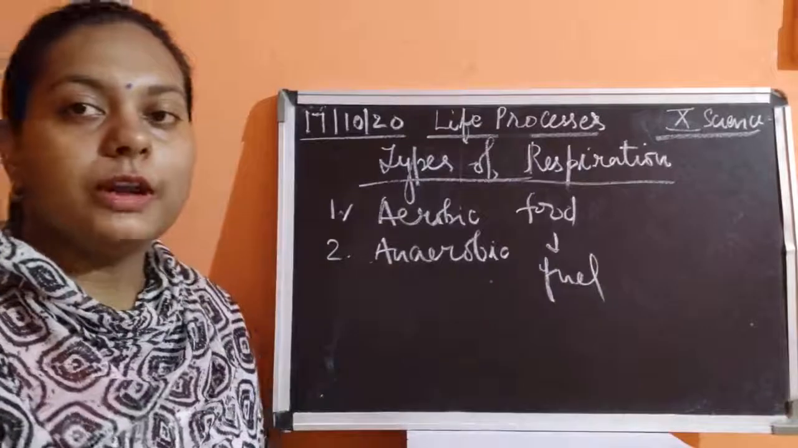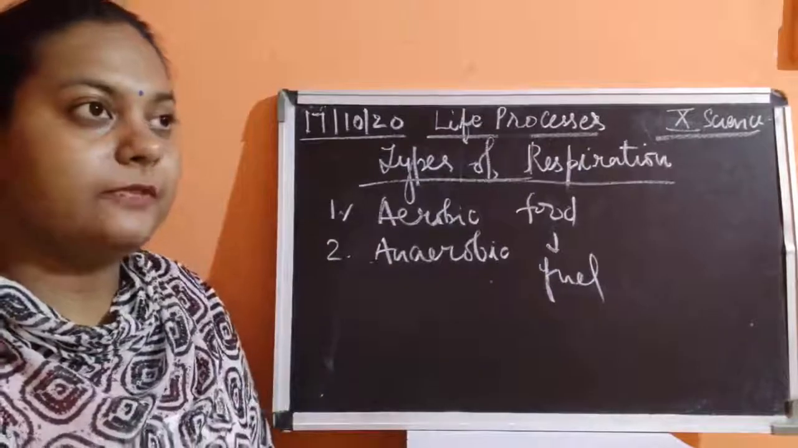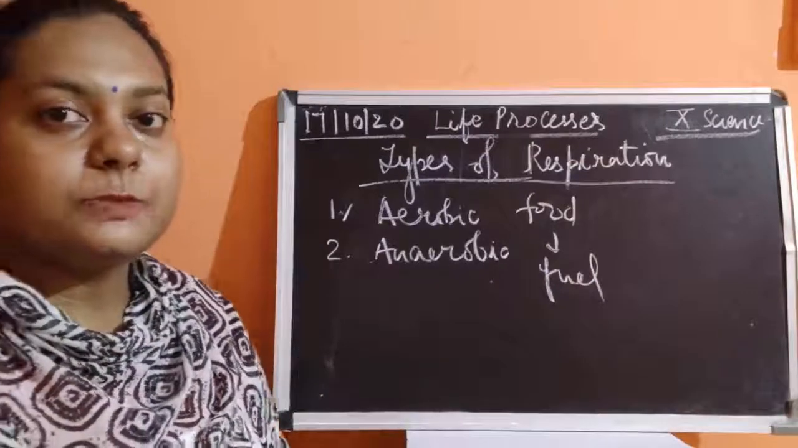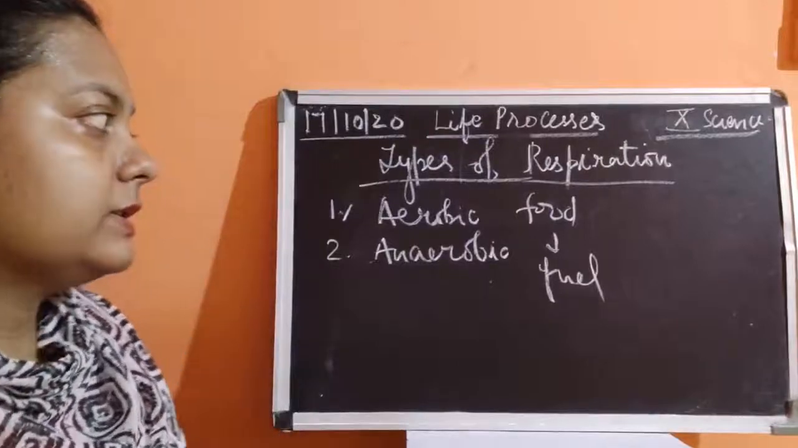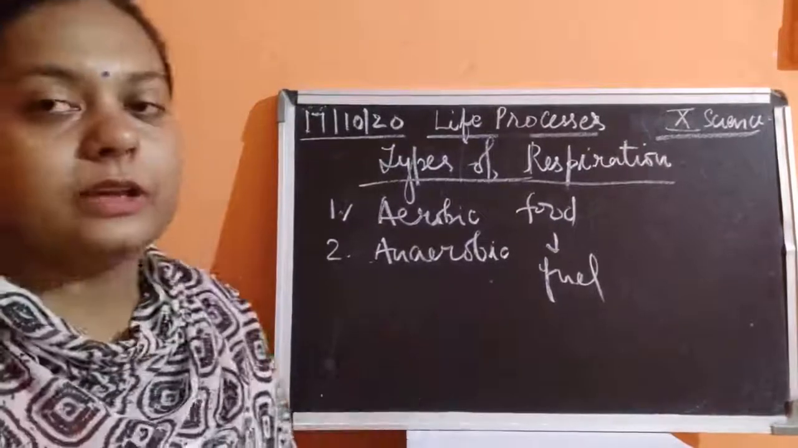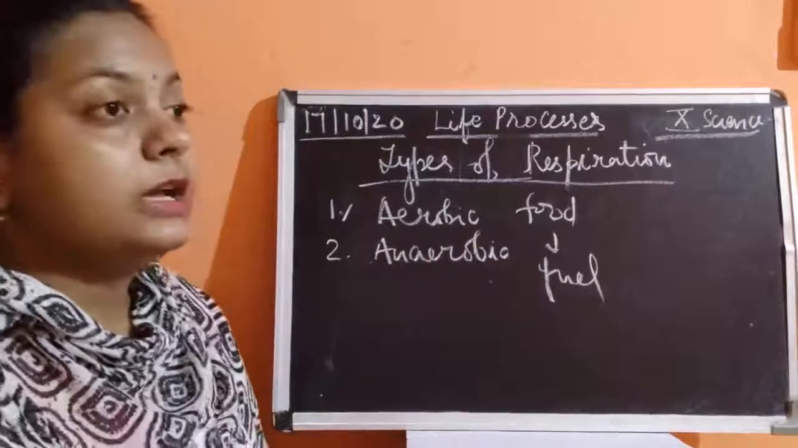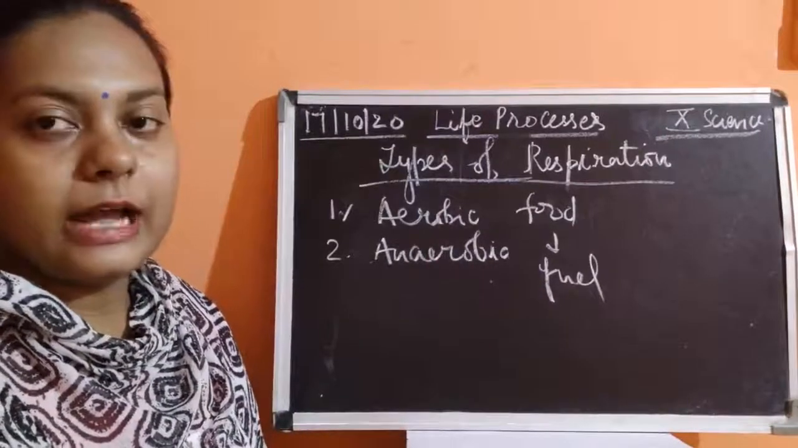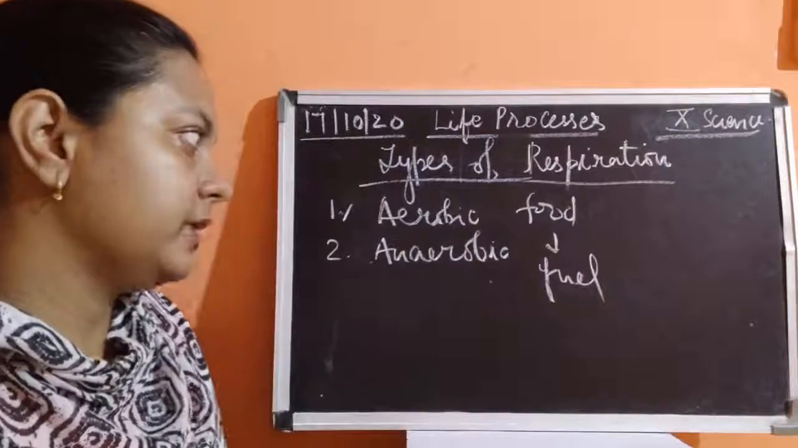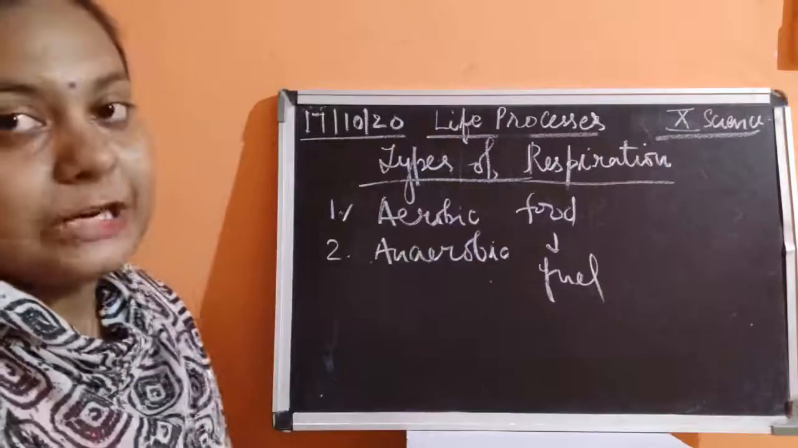According to the definition, whenever something is burnt and it gives energy, it is a fuel. What is a fuel? Fuel is a substance which burns to give energy. Similarly here, food acts as fuel because food is going to burn and form energy. So food is said to be the fuel.